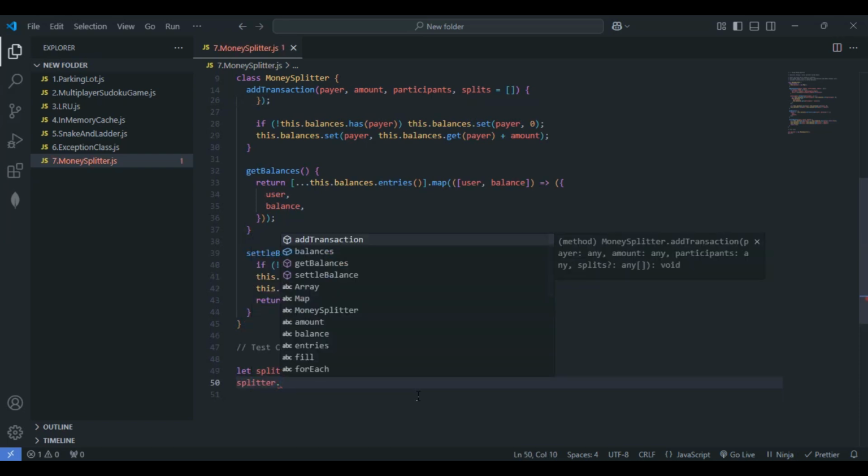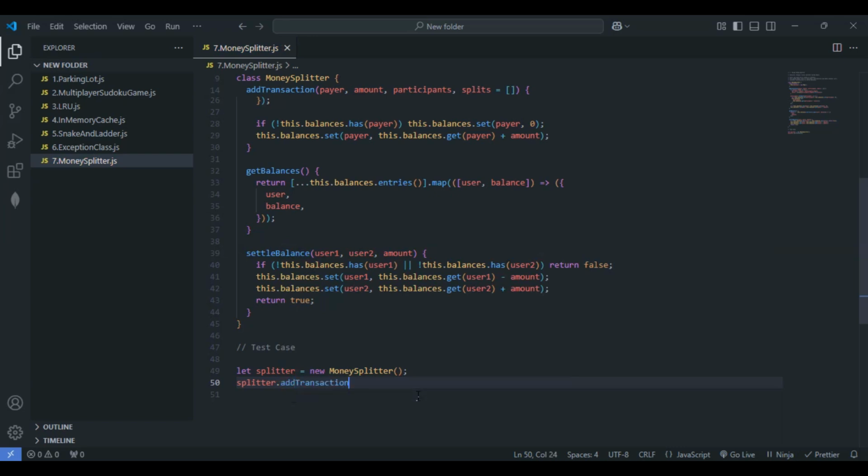In the next line, I'll make use of the splitter, the variable name we have used in the previous line, and let's call the add transaction method. Within this one, let me give the name within the strings, Bharadwaj, and 100, some random value. Within the array let's pass Bharadwaj 2.